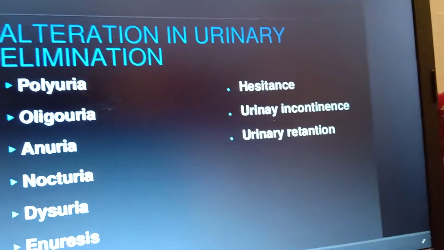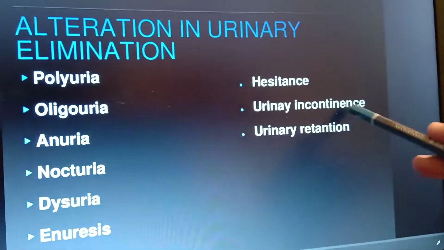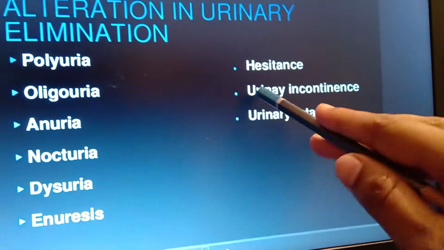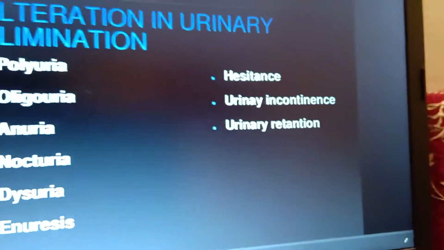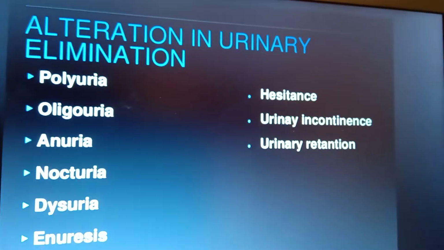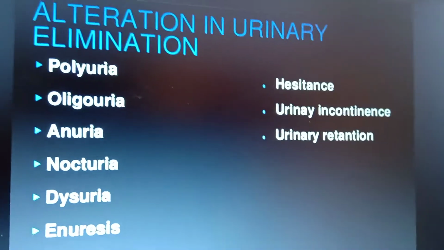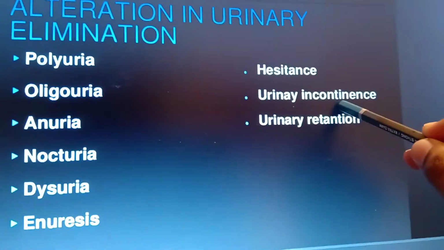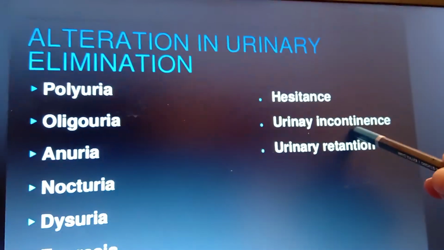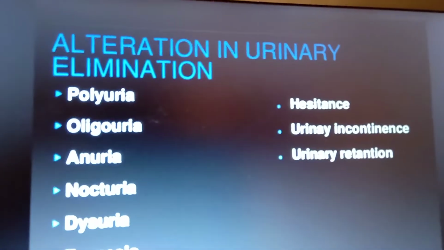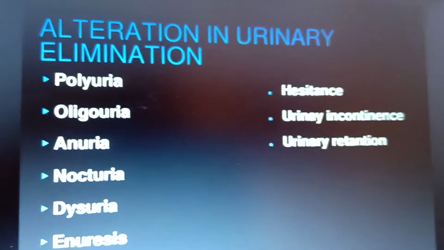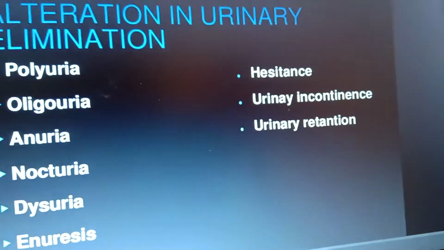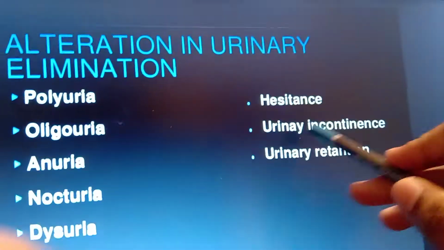And next one is urinary incontinence. We will deal with this condition in detail later. For now, I will just explain the meaning. Urinary incontinence means involuntary leakage of urine. Before voiding, the person passes urine by drops, or there is a continuous flow of urine in urinary incontinence.